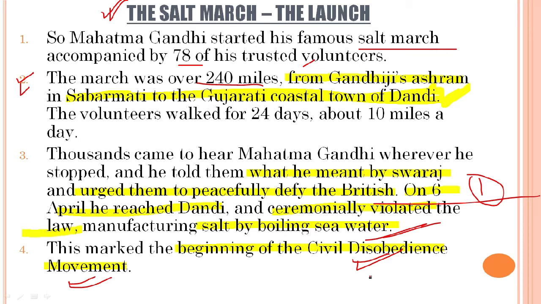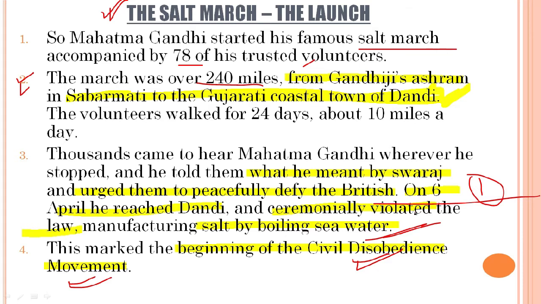Clear? We were breaking their laws as well in the civil disobedience movement, which was marked from the Salt March, which was marked from boiling of the seawater and the manufacturing of salt. So this is the basic point of difference between the non-cooperation movement and the civil disobedience movement. However, there are a lot more points of difference between these two movements, but right now we only need to learn the basic point of difference.